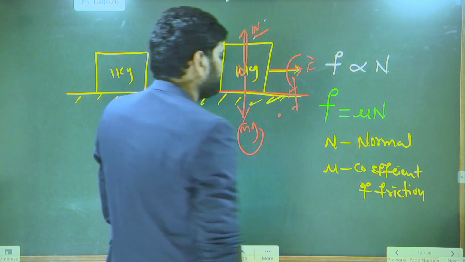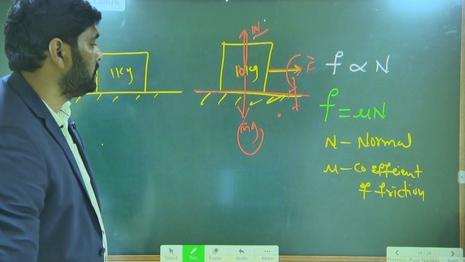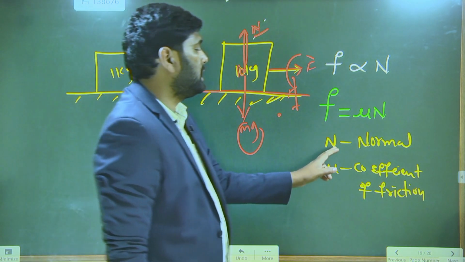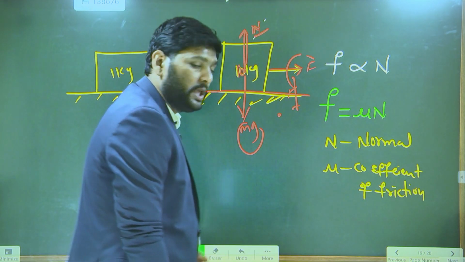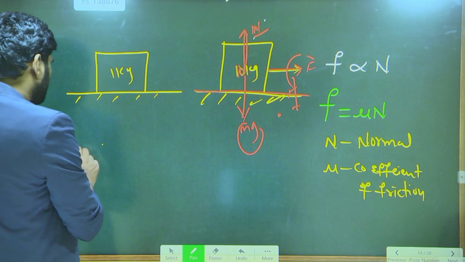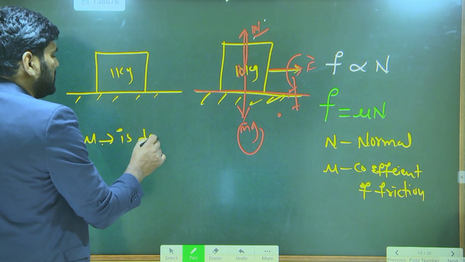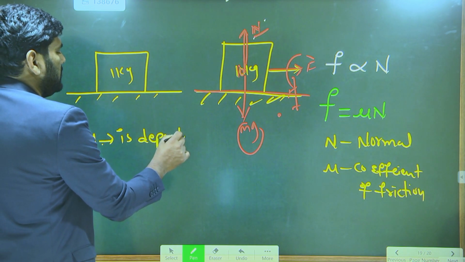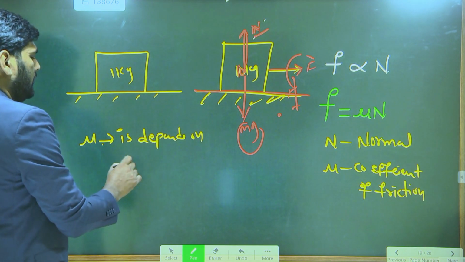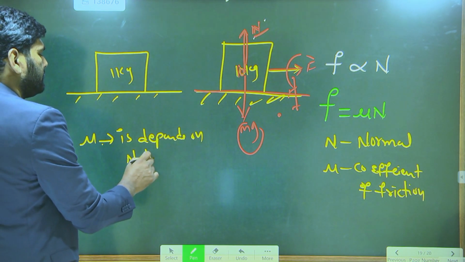Better write down: mu is called the coefficient of friction, N is called normal. This coefficient of friction, mu, depends on the nature of the surface.